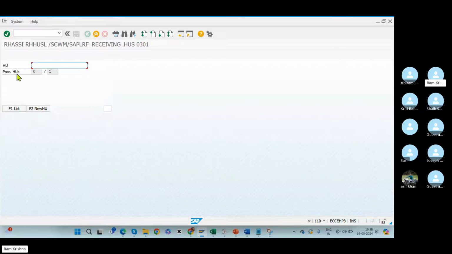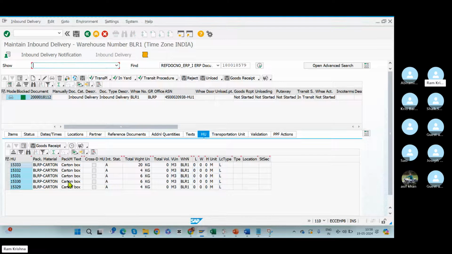Once you click enter, the system asks you to scan the HUs. How many HUs are you receiving? 5 HUs. In the ASN you have 5 HUs. How many did you physically receive? 0. That means you need to scan the HUs now, one by one.